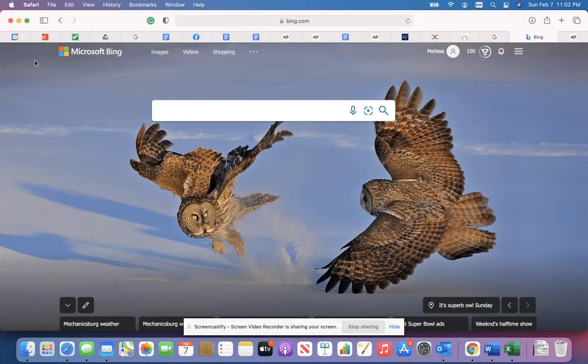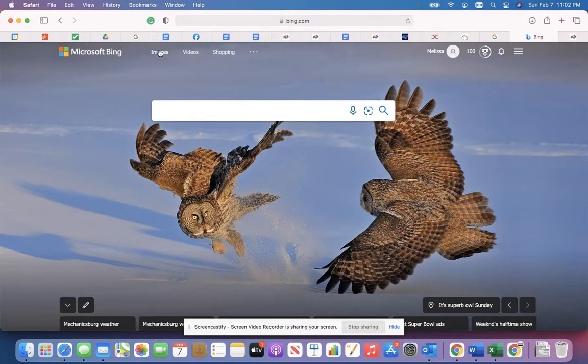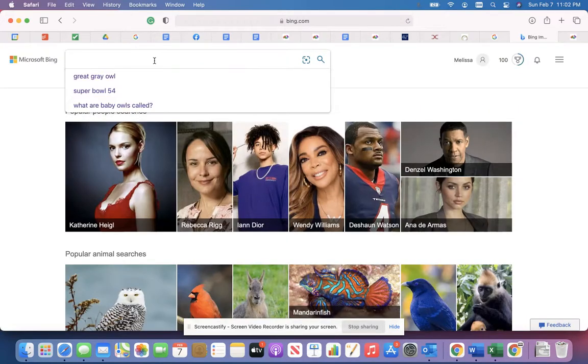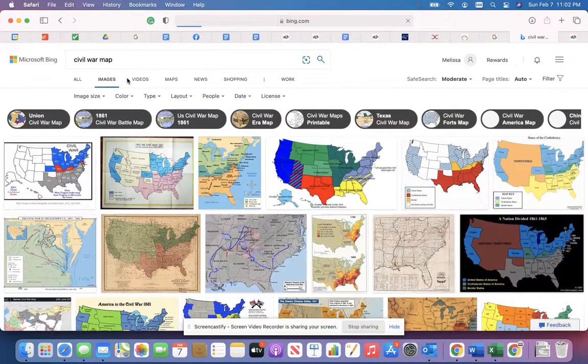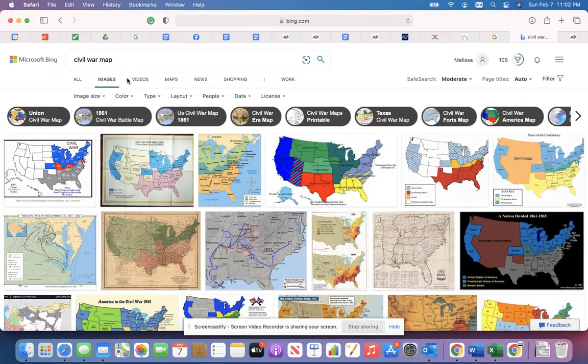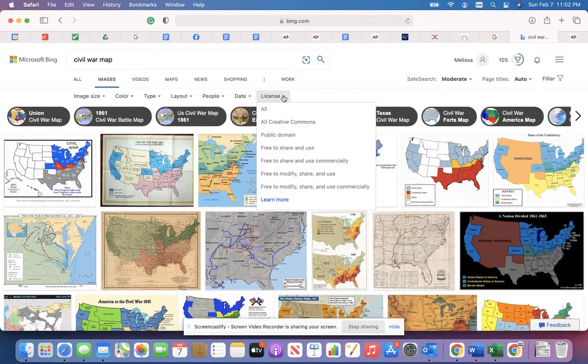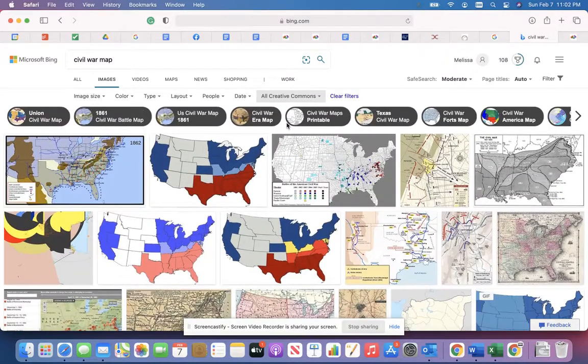One of my favorites is Bing Images. If you've never seen Bing Images, I highly suggest you check it out. One of my favorite things to do with Bing Images is to teach more about copyright for your students, because they have all these options here: image size, color, type, layout, people, date, but most important, license. So you can have your students do all Creative Commons, free to modify, share, and use commercially, free to share and use, public domain, whatever you want to do. So you want to teach them to use what is permitted.